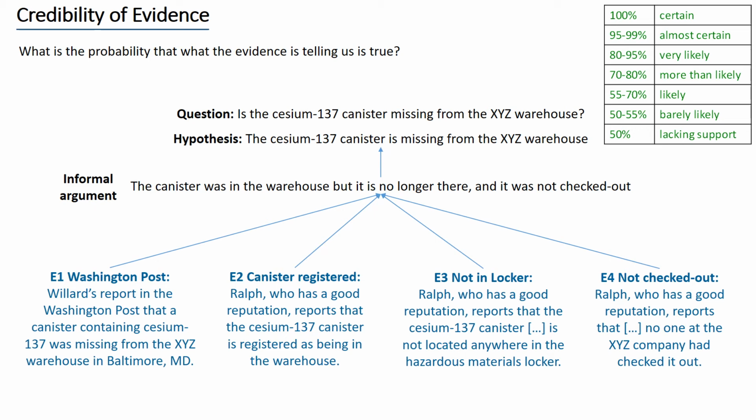We next have to determine the credibility of each item of evidence. The credibility answers the following question: what is the probability that what the evidence is telling us is true? In general, the credibility of an item of evidence depends on the credibility of its source. What is the credibility of E1? The source of E1 is Washington Post. What is, in general, the credibility of an item of information from Washington Post? Washington Post is a reputable publication, but let's say, for the sake of this example, that the credibility is likely.